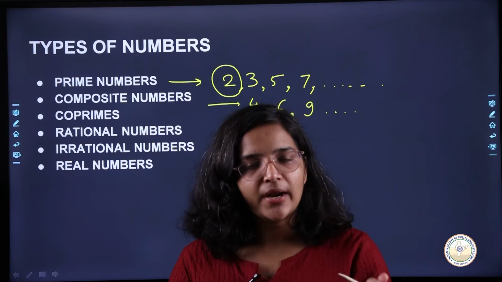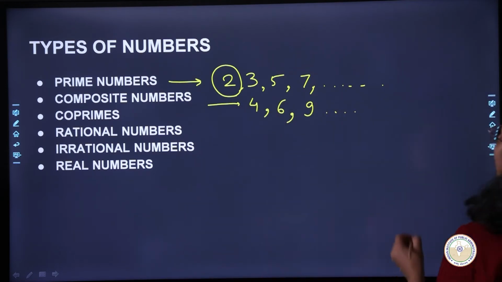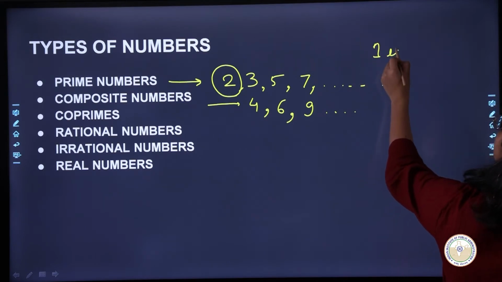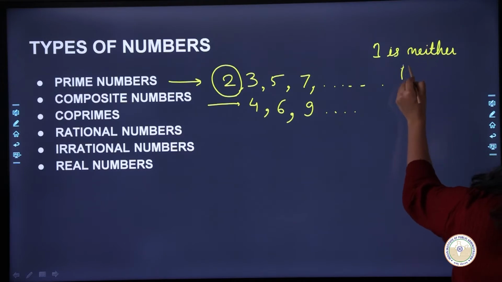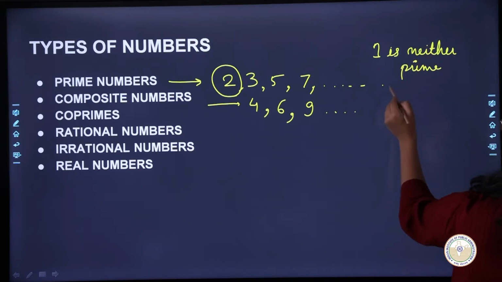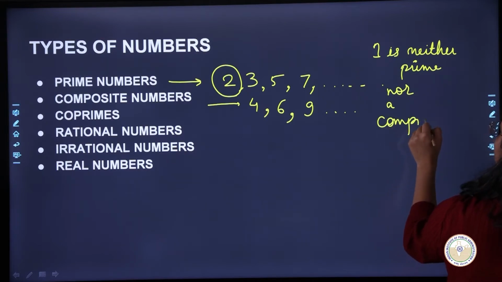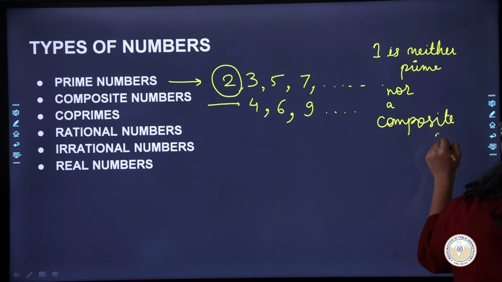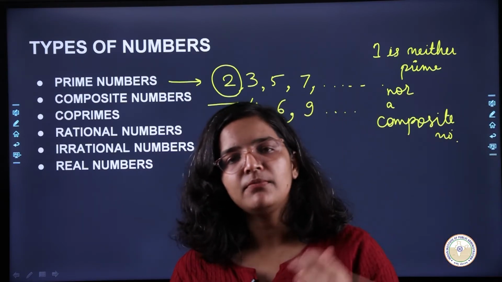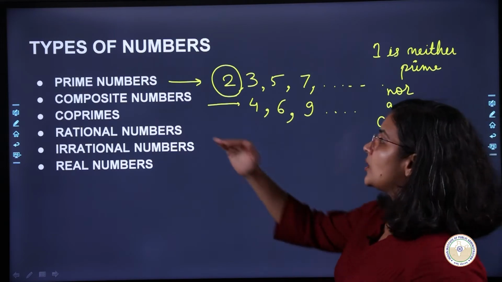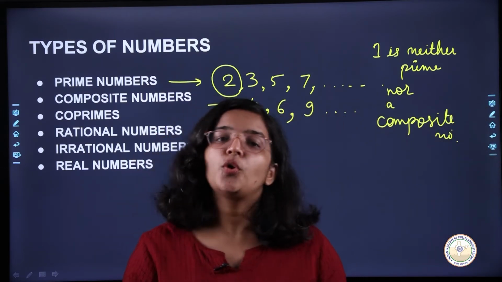If we talk about 1, 1 is neither a prime number nor a composite number. So 1 is a special type of number which is neither prime nor composite. Okay. So now if we talk about another kind of number, co-prime numbers. So what is a co-prime number?